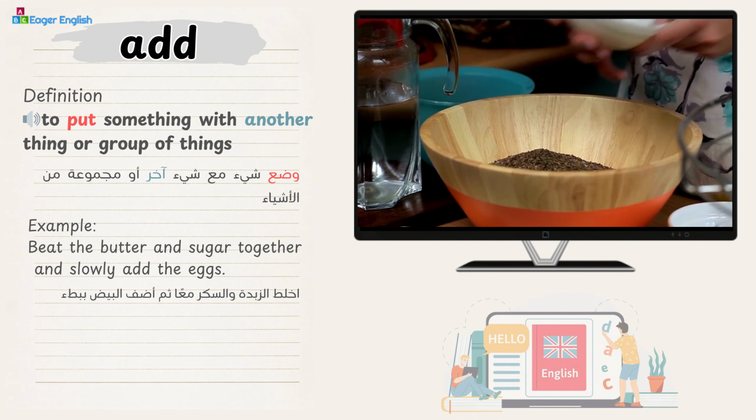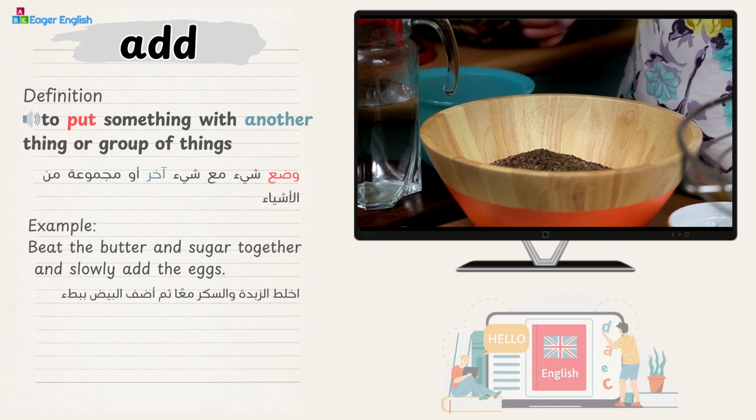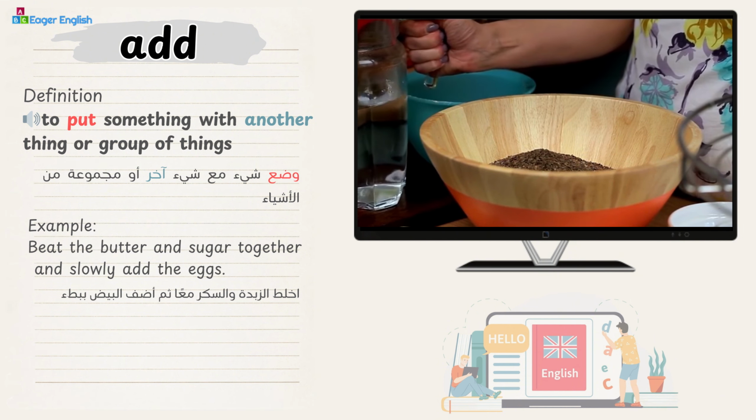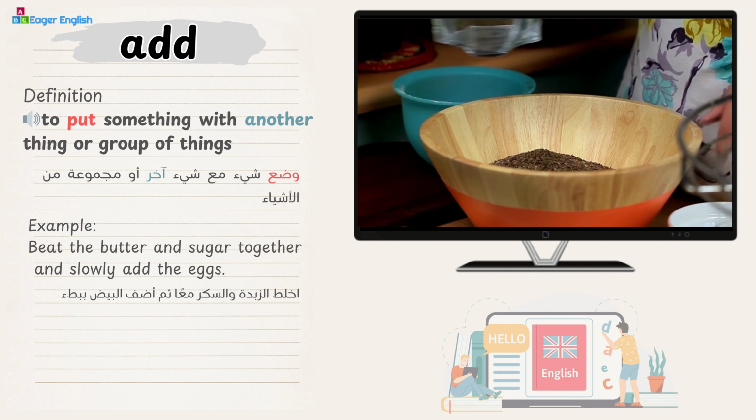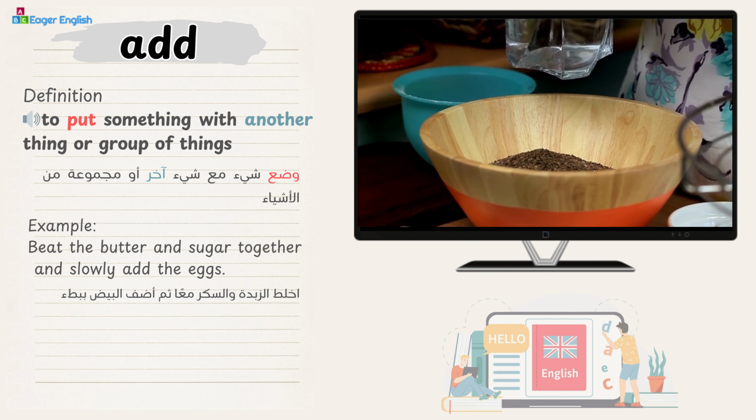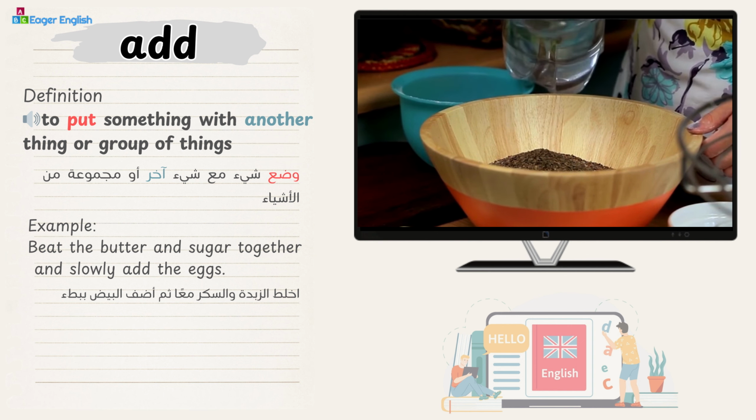Add. Definition: to put something with another thing or group of things. Example: beat the butter and sugar together, and slowly add the eggs.